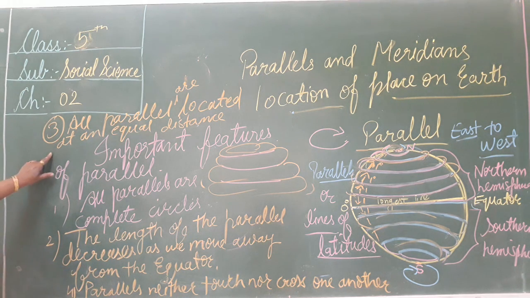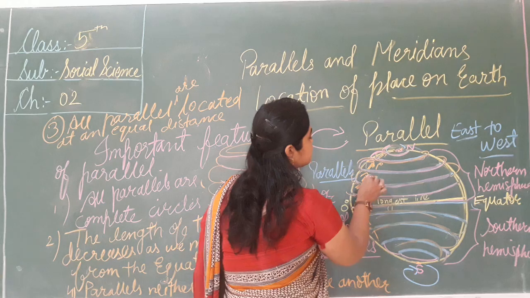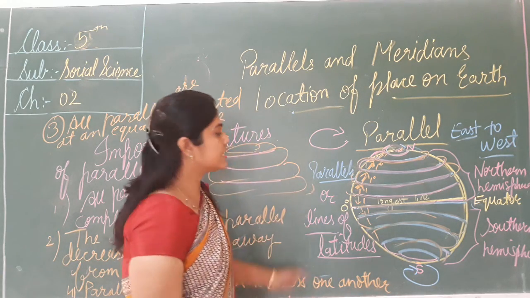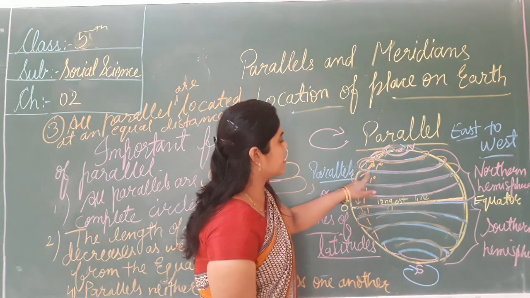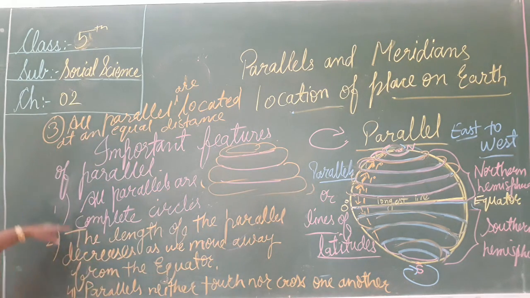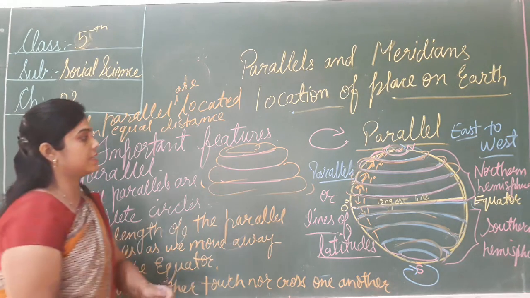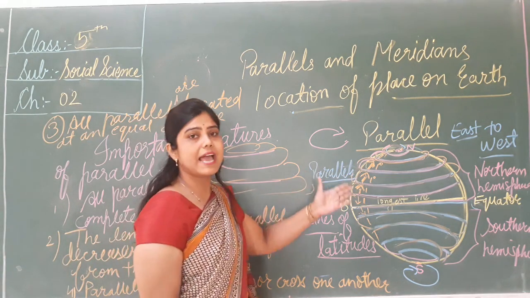Now the third one is all parallels are located at an equal distance. Okay, the distance between all these parallels is equal. जो distance रहेगा हर parallel का वो क्या रहेगा? Equal रहेगा.